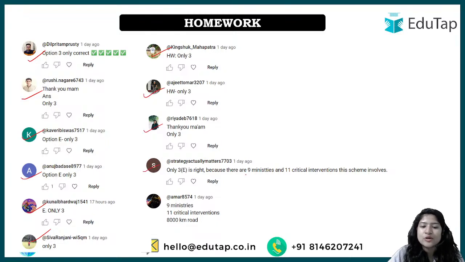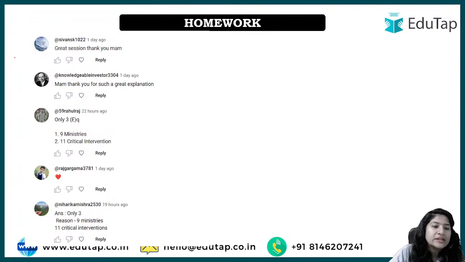Then we have Strategy also, he said what the right answer was. Yes, I've exchanged the digits, so it was 9 ministries and 11 critical interventions. Amar also said the right answer, explaining what was right. Thank you Shivank, thank you Knowledge. Then we have Rahul saying the right answer, thank you Raj, and then Niharika saying the right answer.